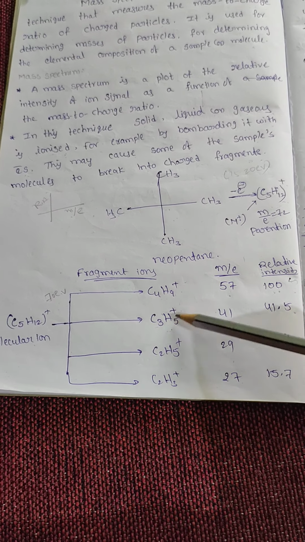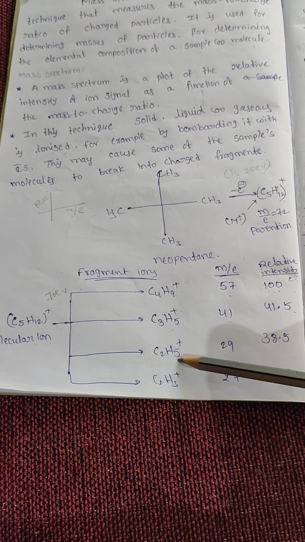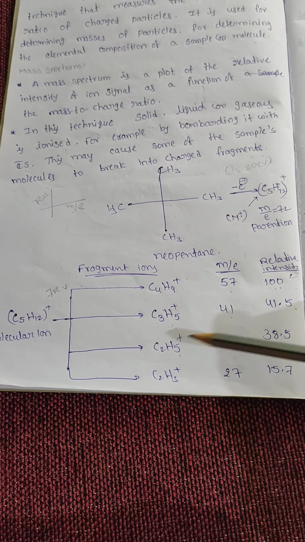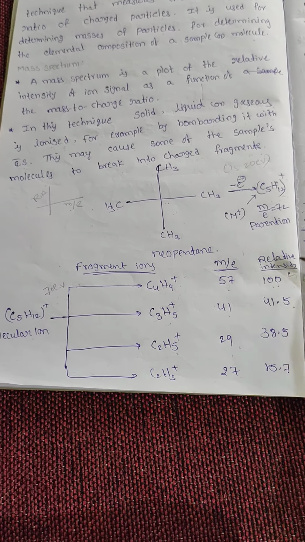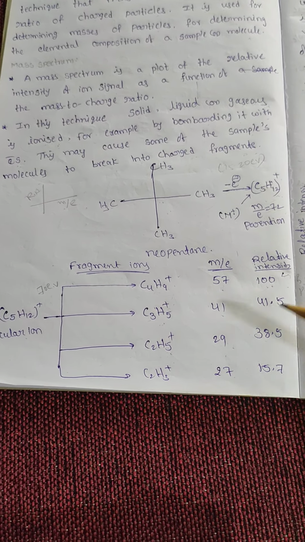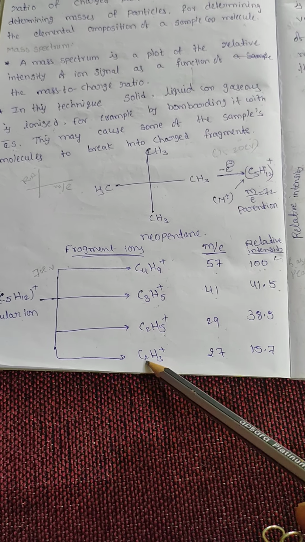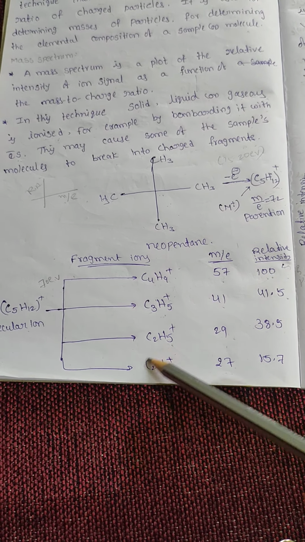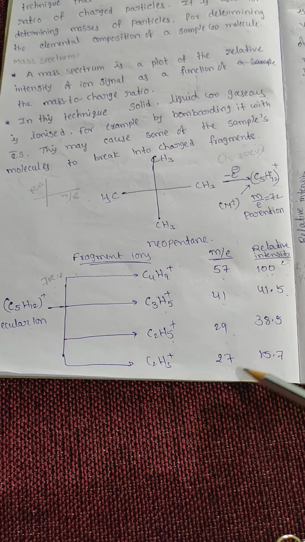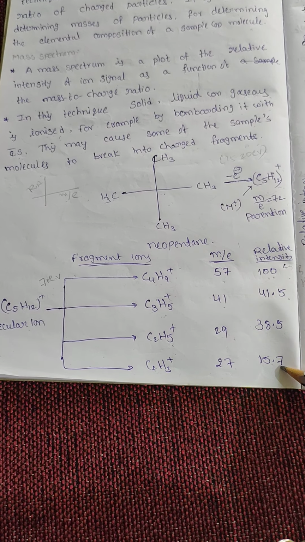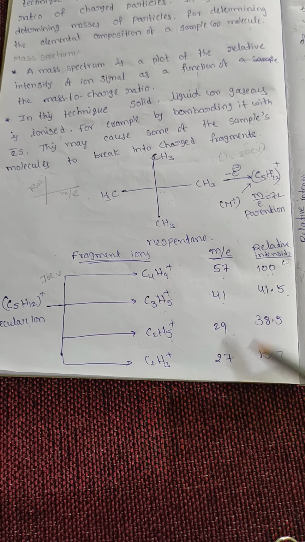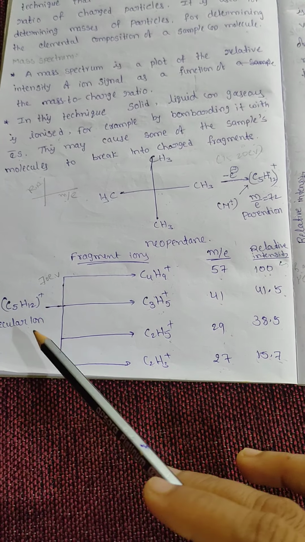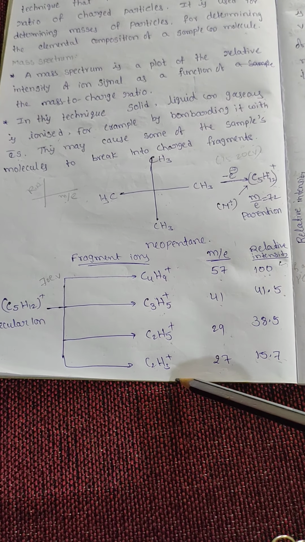Another methyl group fragments, and we get C2H5 plus. The mass of C2H5 plus is 29, and the relative intensity is 38.5. Another fragment is C2H3 plus, with mass 27 and relative intensity 15.7. These are the m/e values and relative intensities of neopentane after fragmentation.